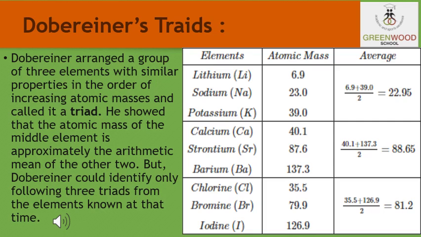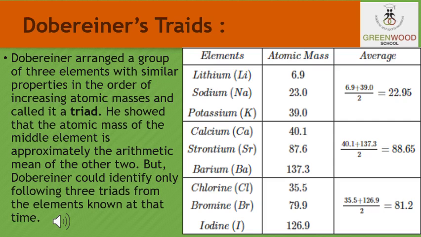He further observed that when the three elements of any particular triad were arranged in order of their increasing atomic masses, the atomic mass of the middle element was roughly the mean or the average of the atomic masses of the other two elements. For example, as you can see in the table, the atomic mass of lithium is 6.9, the atomic mass of sodium is 23, and the atomic mass of potassium is 39.